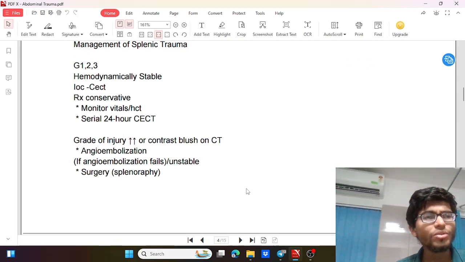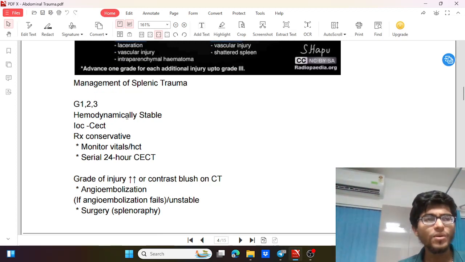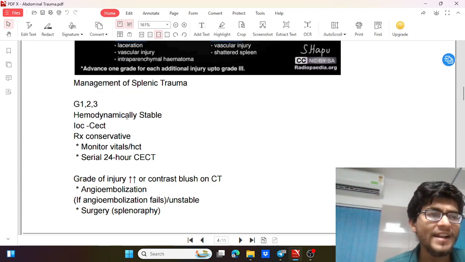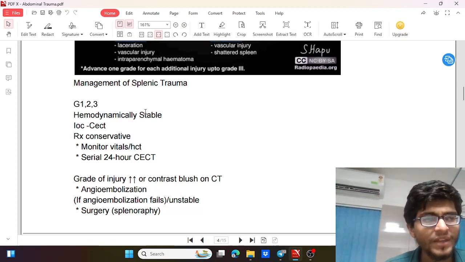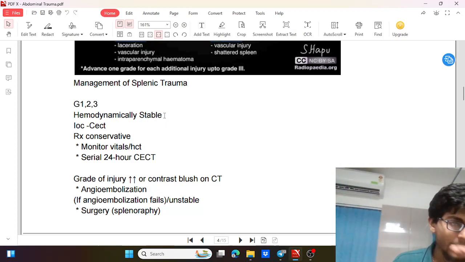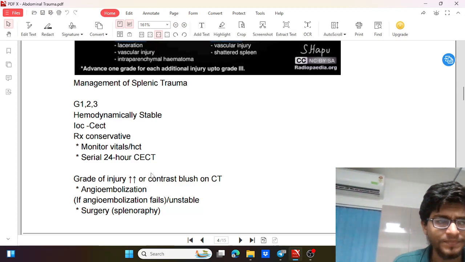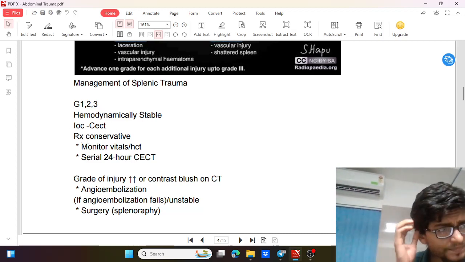So now we'll just go through quickly the grade-wise management of splenic trauma. First and foremost, we have to understand whether the patient is hemodynamically stable. If we are suspecting a splenic trauma and the patient is stable, then we can do a CECT to confirm the grade of trauma. If the patient is hemodynamically unstable, then we'll have to go for a FAST to confirm, or a DPL, diagnostic peritoneal lavage. So we do a CECT in grades 1 to 3 when the patient is hemodynamically stable.